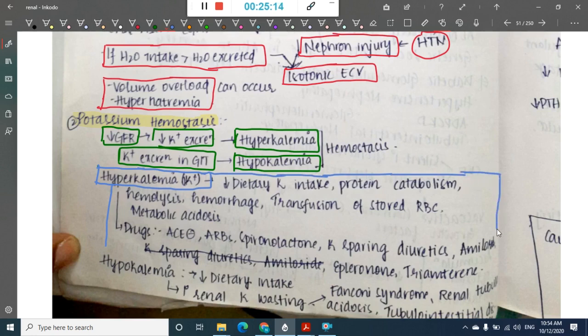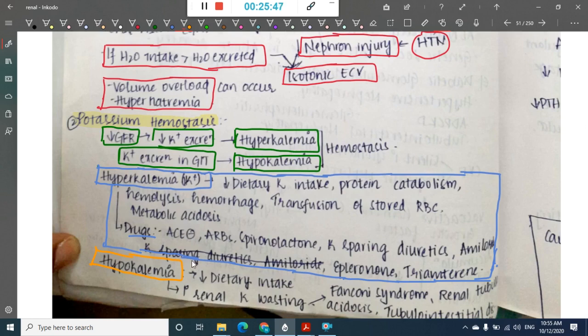All these will result in hyperkalemia. And sometimes drugs like ACE inhibitors, ARBs, spironolactone, potassium sparing diuretics, amiloride, eplerenone, and triamterene will also cause hyperkalemia.